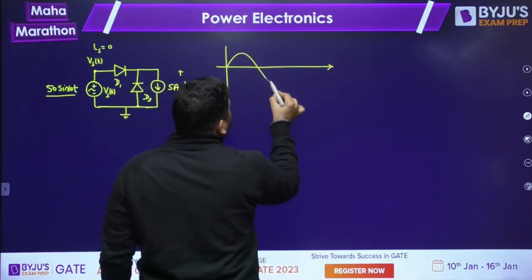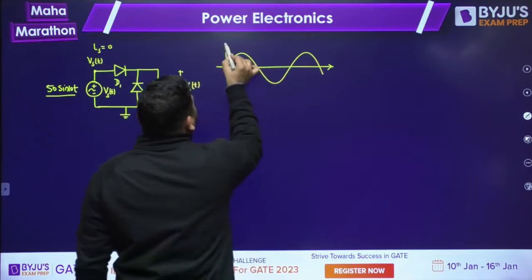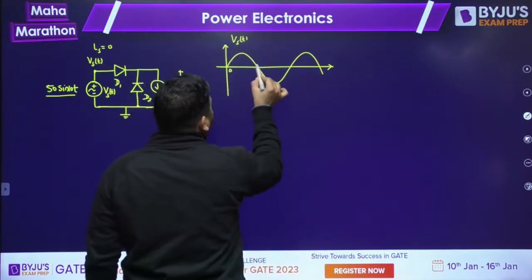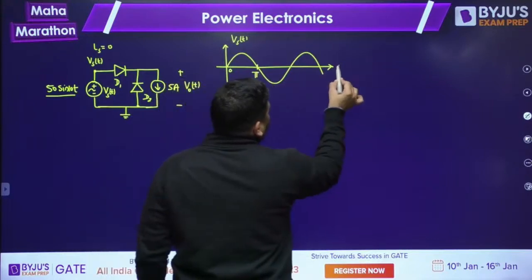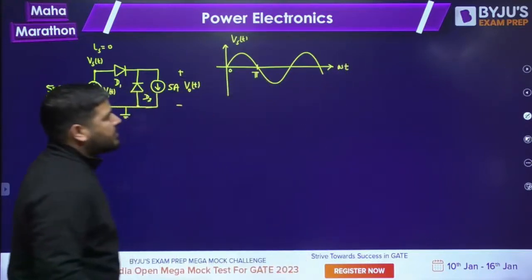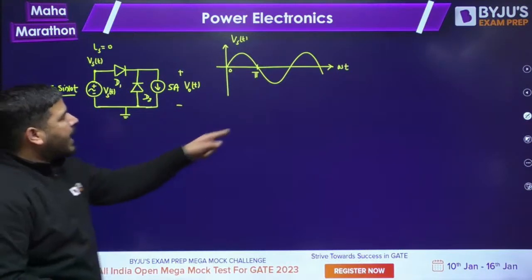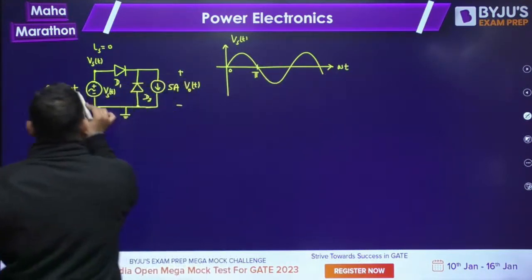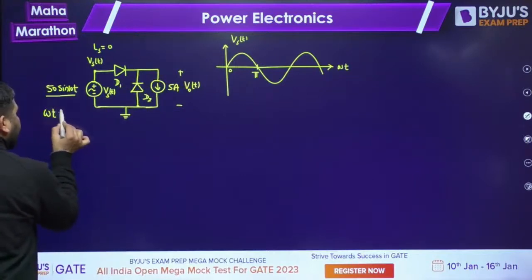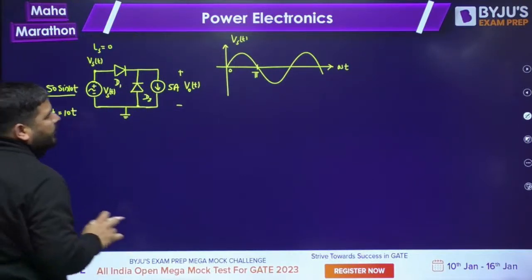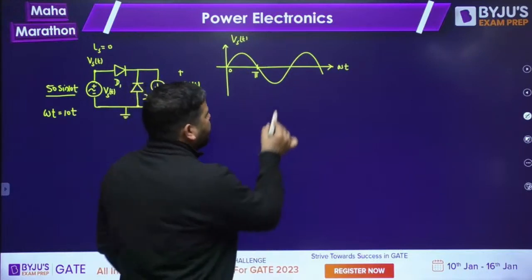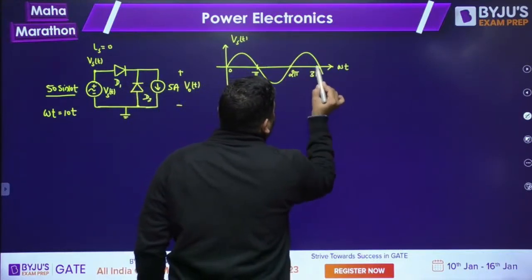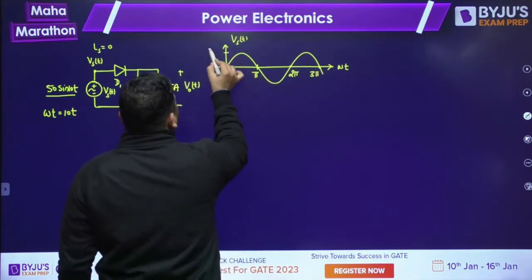This is my VST. Now you can see that from 0 to pi radian, I am plotting this with the omega t axis. I am not plotting with the time axis. So whenever omega t is pi, it will be 0. Whenever it is 2 pi, it will be again 0. At 3 pi, it will be again 0. And this peak value is Vm.